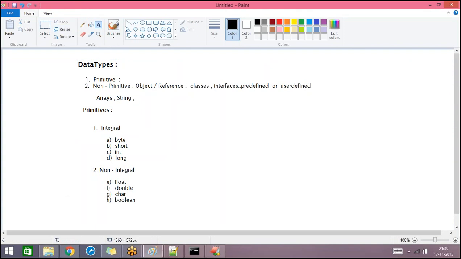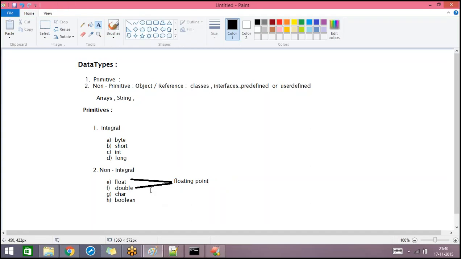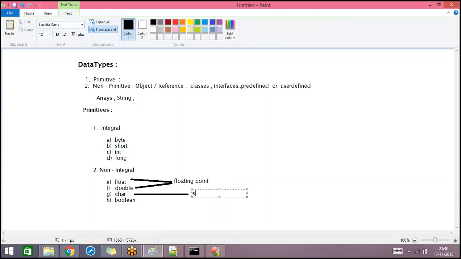Among these four, the first two, float and double, are used to represent floating point numbers. To represent decimal values, we can use either float or double. Char is generally used to represent only a single character.